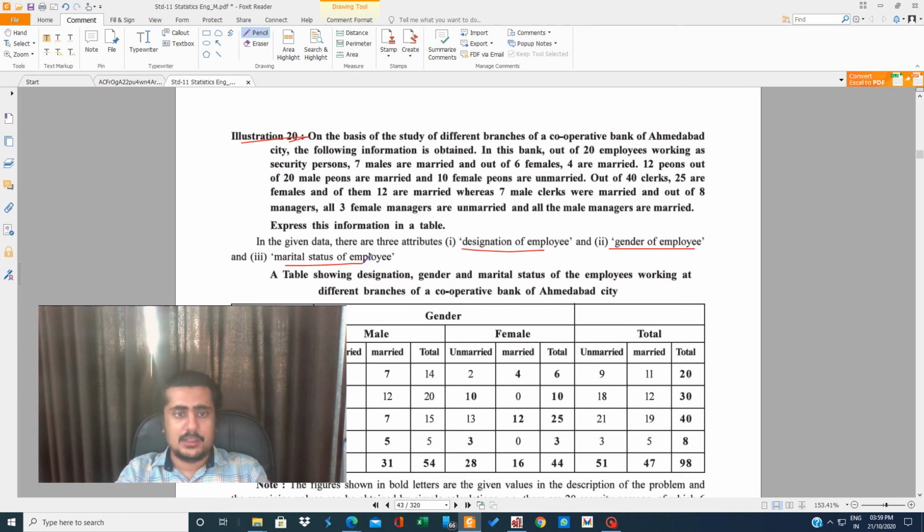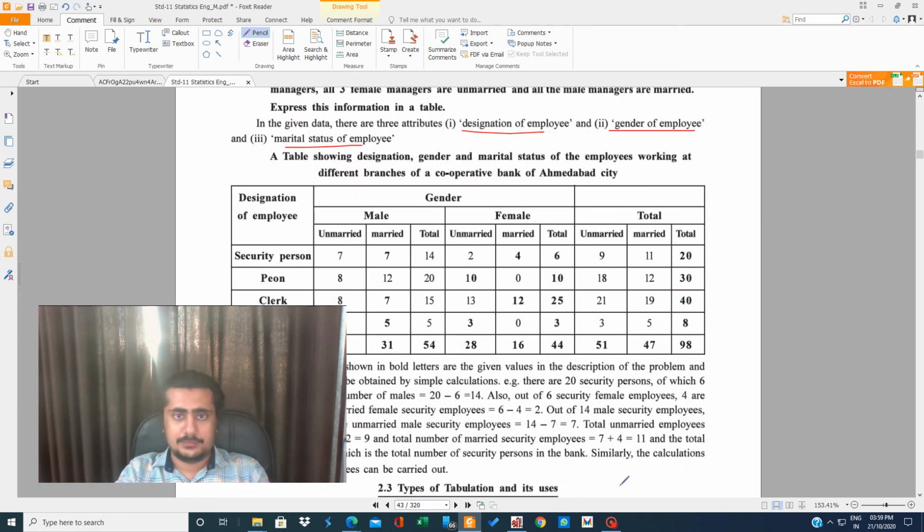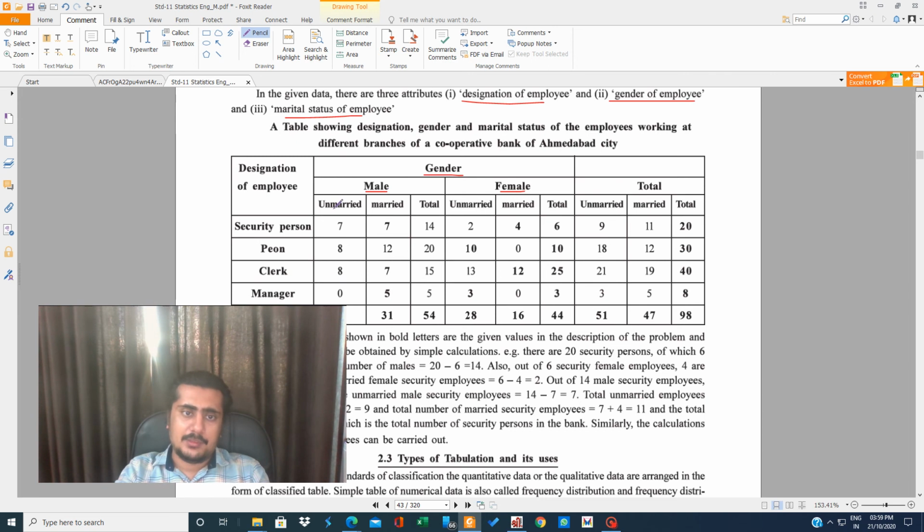Apart from gender and designation, marital status is given: designation, gender, and marital status. Now see, in gender we have male, female. In male, we have married, unmarried. In female also we have classified married, unmarried, and the designation is as it is. So see how I am preparing the table. The very first thing is to draw the table. While you are listening, you have to write both previous sums and prepare a table like this in your book. Pause the video and draw the table.